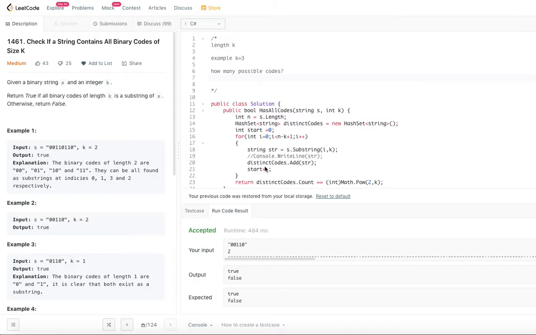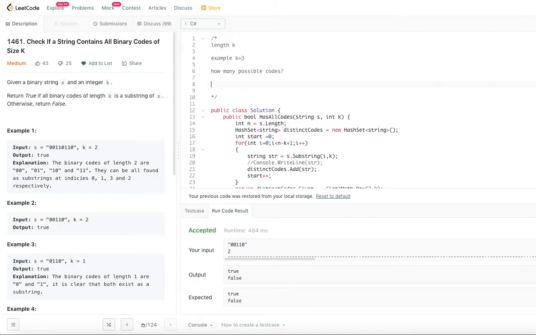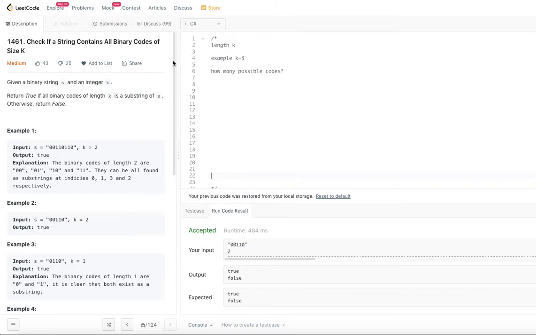Let's jump into today's problem. Check if a string contains all binary codes of size k. Given a binary string s and an integer k, return true if all binary codes of length k are a substring of s. Otherwise, return false.